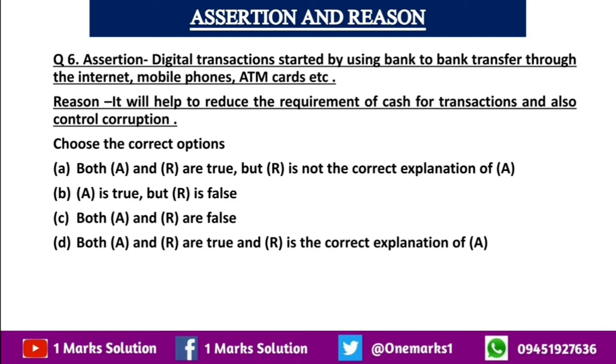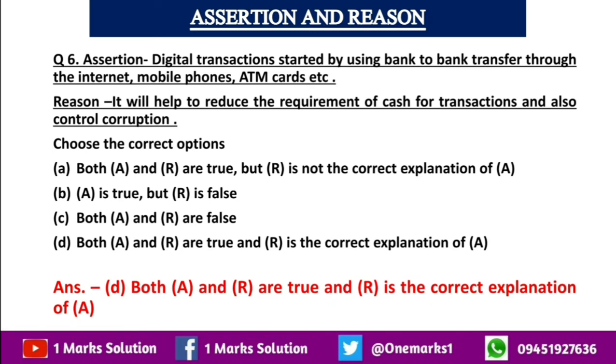Assertion says a digital transaction started by using bank-to-bank transfer through the internet, mobile phones, ATM, cards, etc. Reason is it will help to reduce the requirement of cash for transactions and also control corruption. So option D is again correct, that both A and R are true, and R is the correct explanation of A.